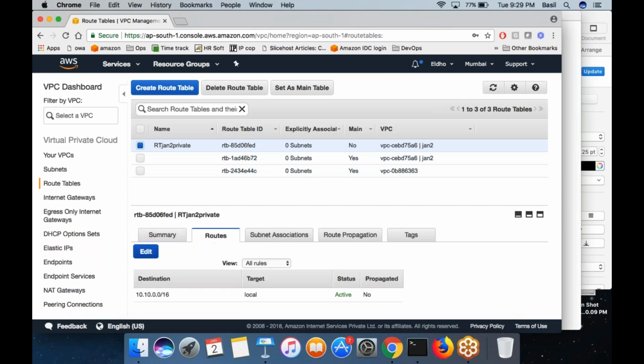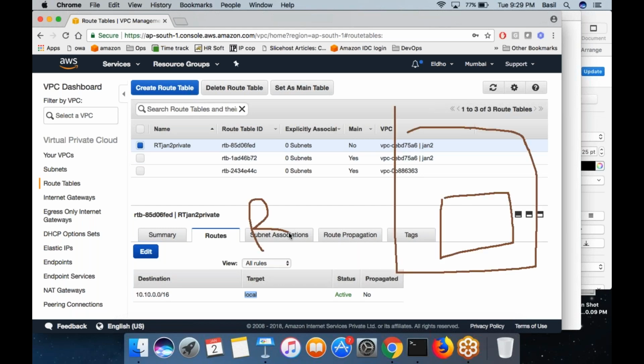Click on the routes tab over here. You can see the rules that are currently present. There is only one rule, the default rule I told you about, which is present whenever you create a routing table. The rule says any connection going to this particular IP range should be connected locally. What it means is, assume you have a subnet and this routing table is attached to this subnet.